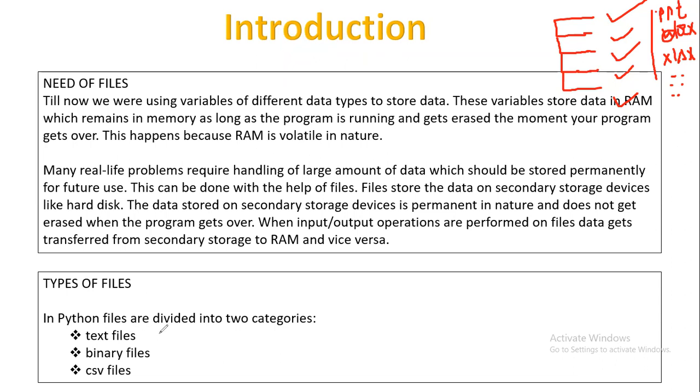For example, in terms of the types of files in Python, you deal with the text file, the binary file, and the CSV file. A text file has the extension .txt, a binary file has the extension .dat, and a CSV file has the extension CSV, right? A text file, you know about that.